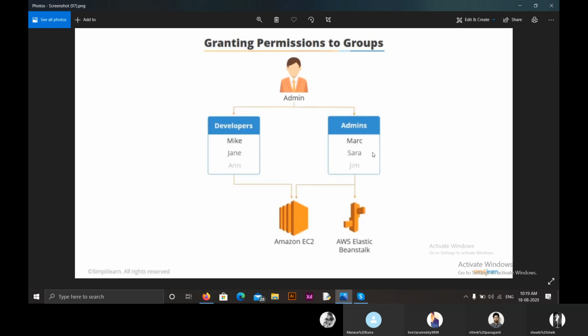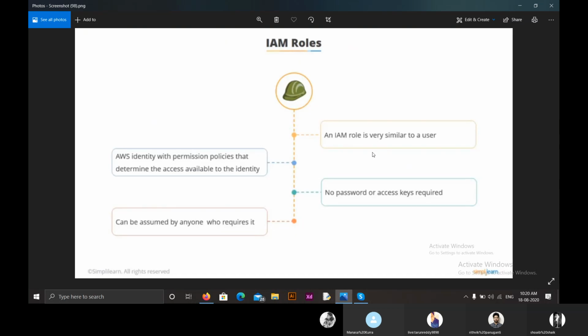Moving on, the third topic, IAM roles. Roles can be used to provide access to those users, applications, and services that don't have permissions to use AWS resources. Generally, there are a few users, applications, or services that don't have permission to access the resources in AWS. And for that type of users, applications, or servers, we use IAM roles.